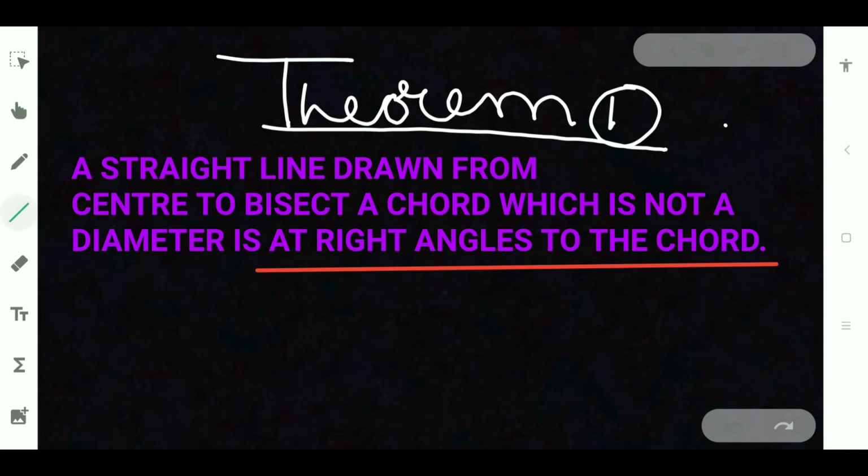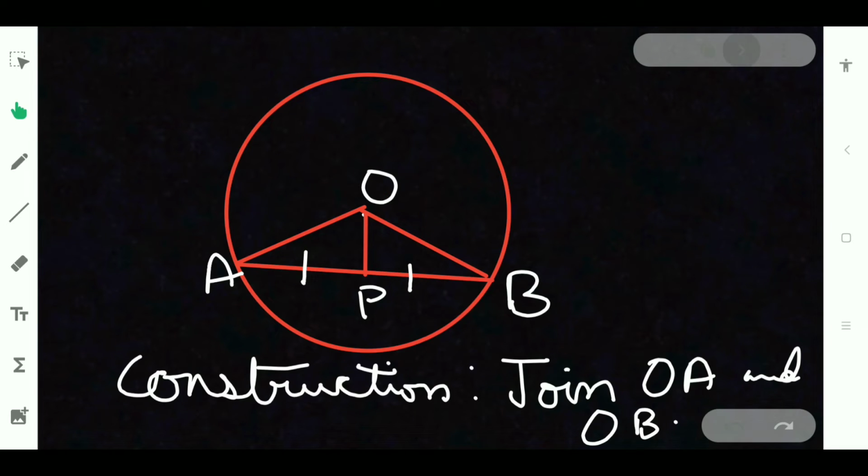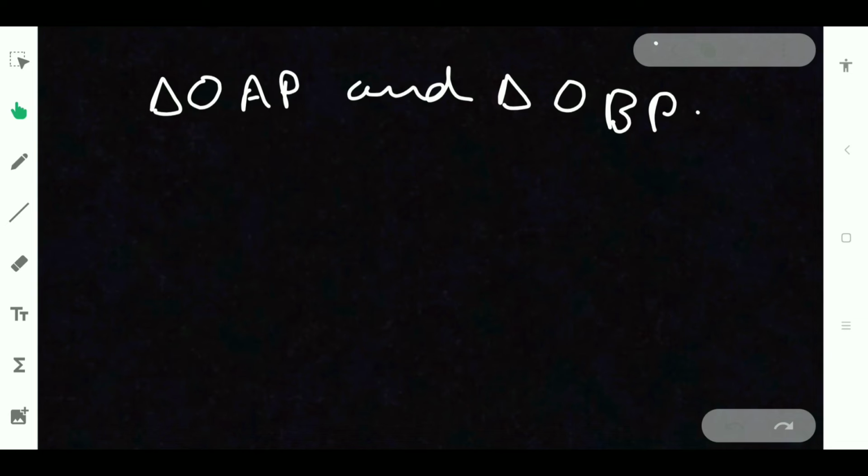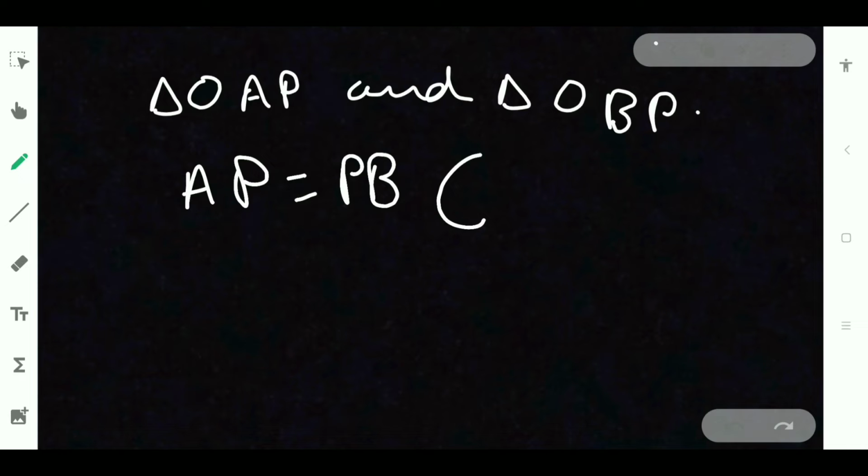So till here is our question, and we have to prove the another remaining part. Bisect a chord which is not a diameter means, so it is bisecting, so it is not a diameter, and bisecting means AP is equal to PB. First let us write AP is equal to PB. I am proving congruency, okay? Given in the question it is.